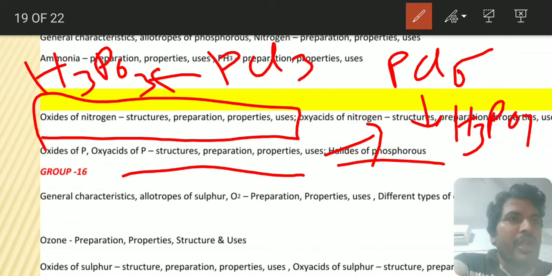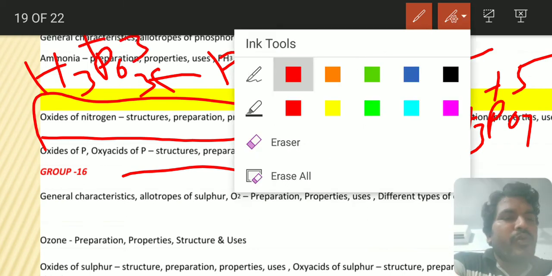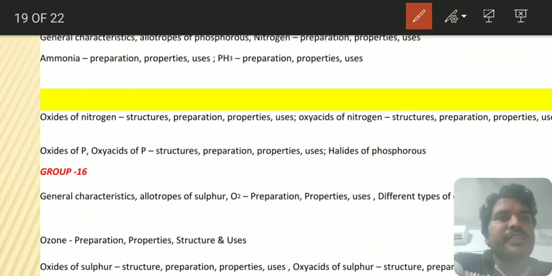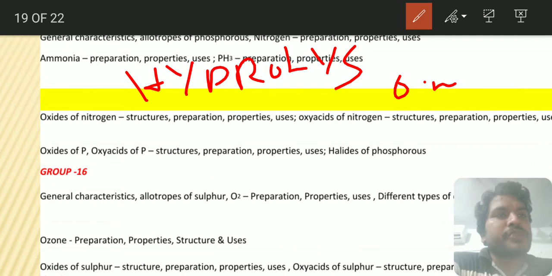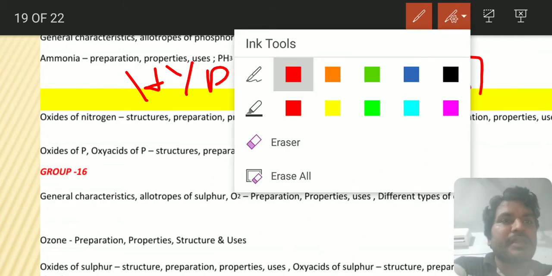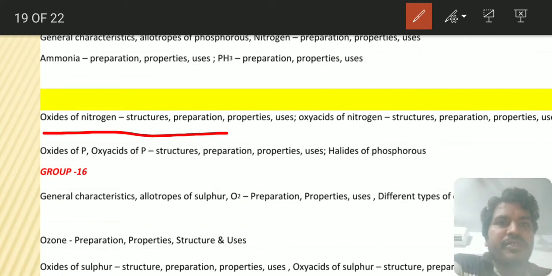If you observe, the oxidation state is +5 in one and +3 in the other. One thing you remember: during hydrolysis reactions, the oxidation number of atoms will never change. Be careful with that. So be careful with the oxides of nitrogen and all.